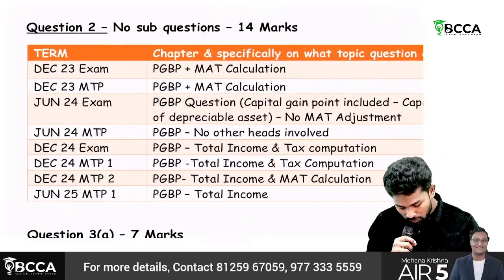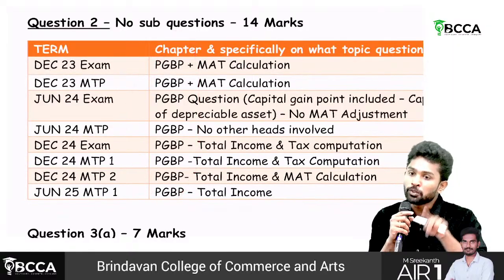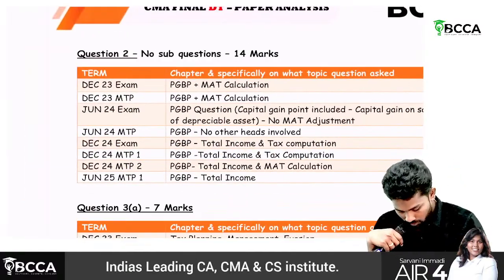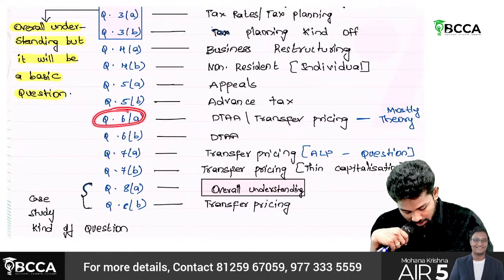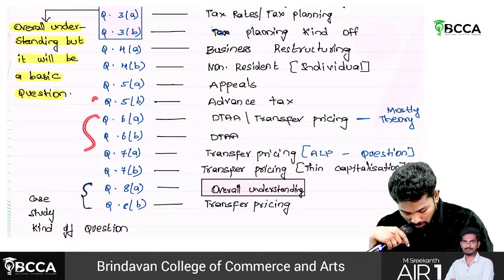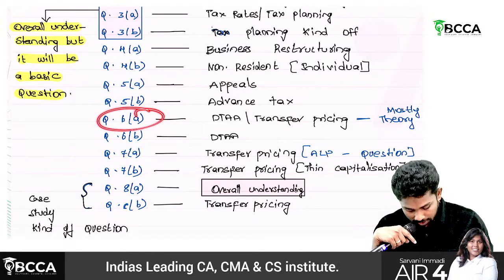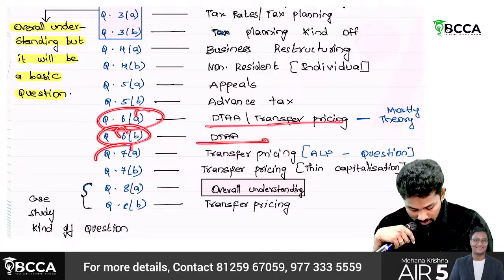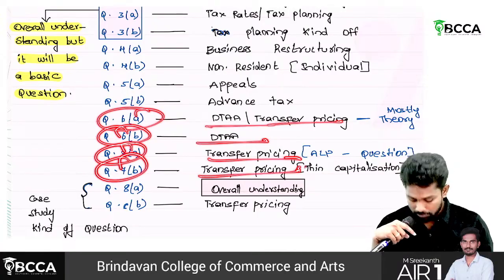If you go to question number 2, it's always PGBP. Sometimes they include MAT, sometimes they will not even include MAT. Then question number 6A is from DTAA. International. Sir, 6 and 7 both are from international taxation only. 6A DTAA or transfer pricing. 6B standard DTAA. 7A transfer pricing, 7B again from transfer pricing only.